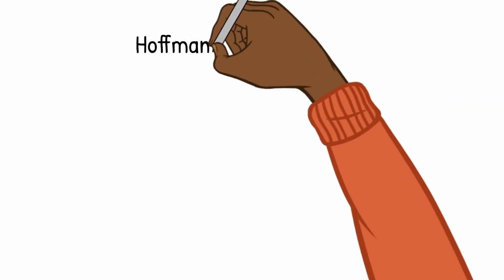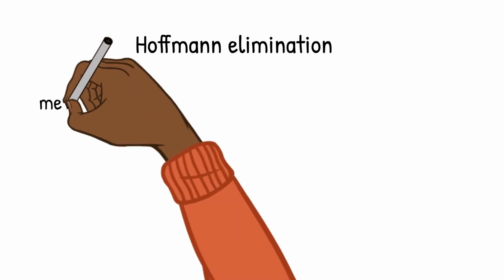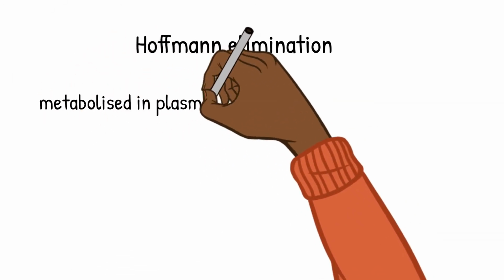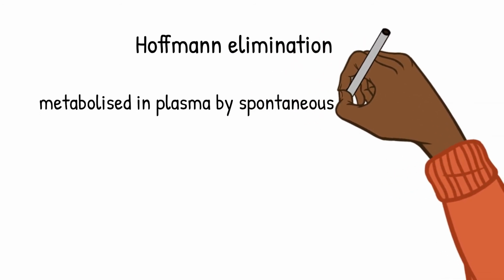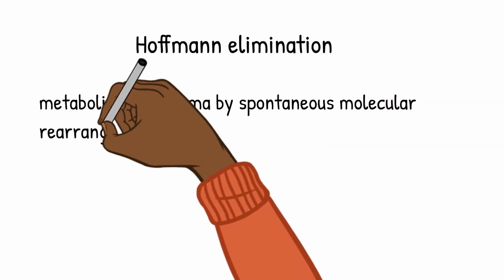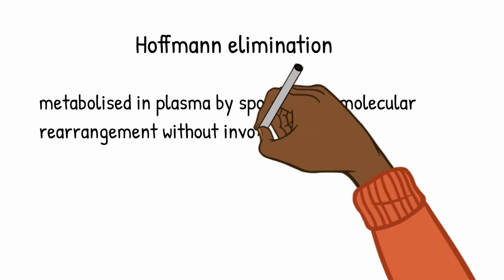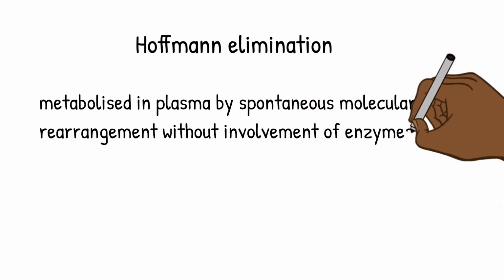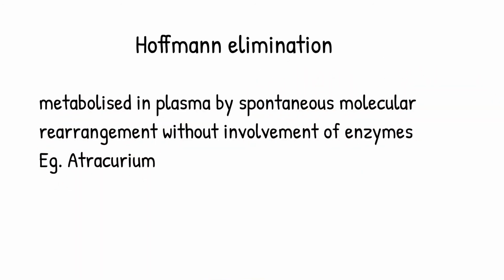Now we have seen both microsomal as well as non-microsomal enzymes. Some drugs are metabolized non-enzymatically. This is otherwise called as Hoffman's elimination. Here, the drugs are metabolized in the plasma by spontaneous molecular rearrangement without involvement of any enzymes. One of the examples is atracurium.